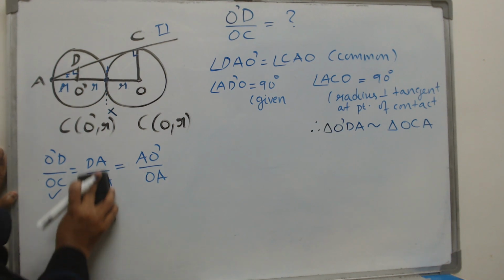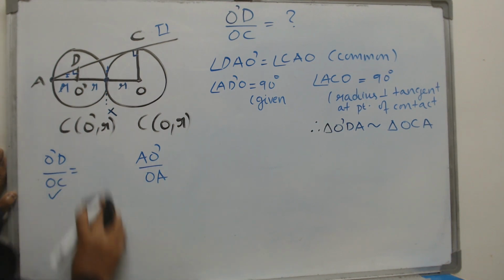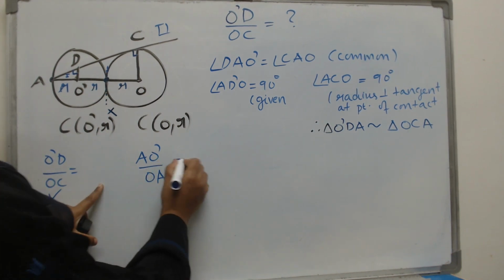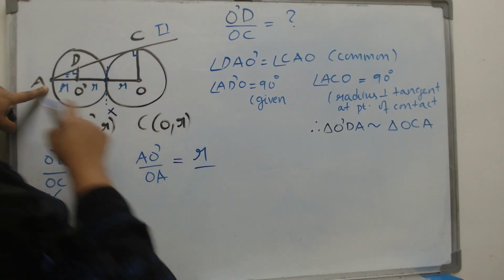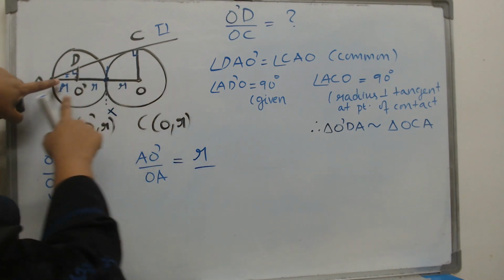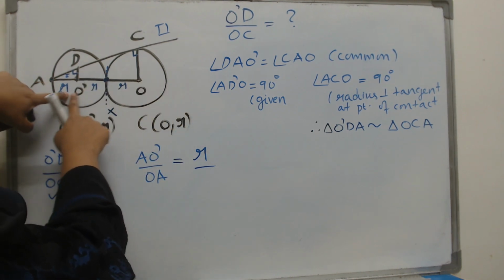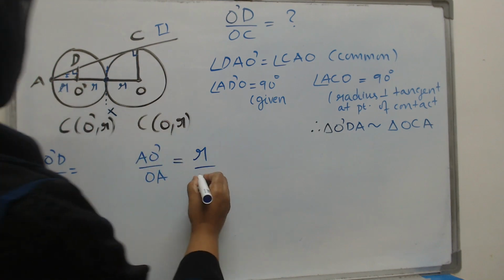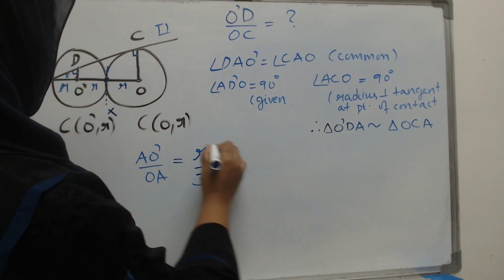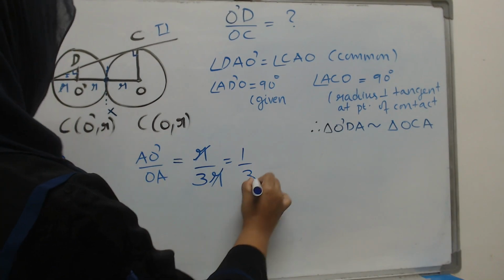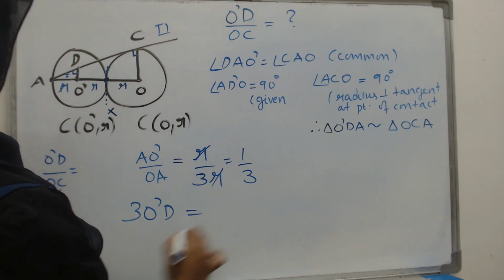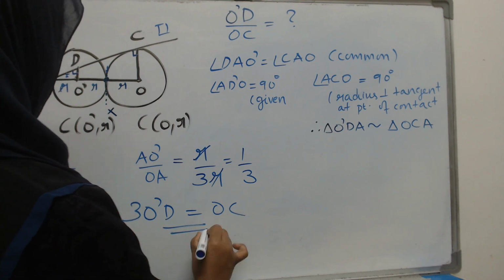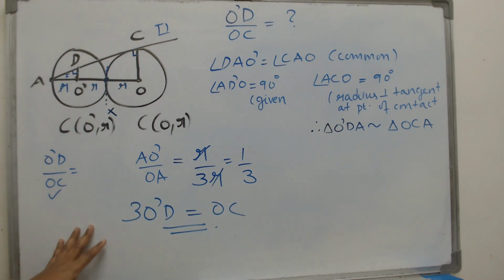Then what do you see? I will remove this. We have no need for this ratio. This is the one we need. So what is O dash A? Just one R. What about OA? How many R's here? R plus R plus R, which is 3R. So therefore the ratio is 1 by 3, or in other words, 3 times O dash D is equal to OC. This is the result that we were looking for.